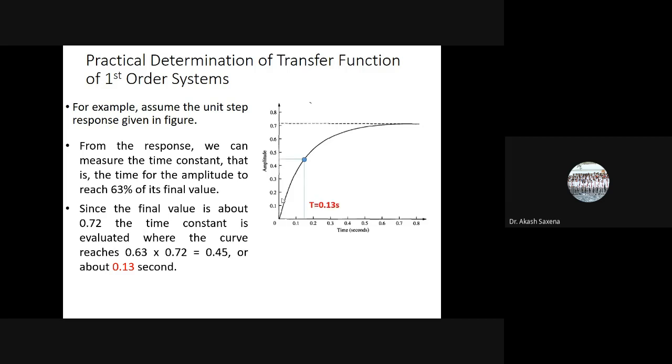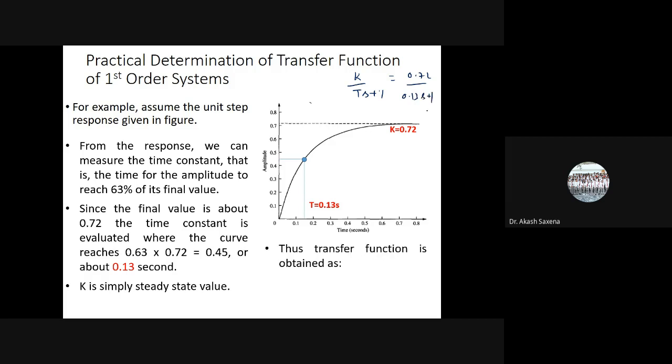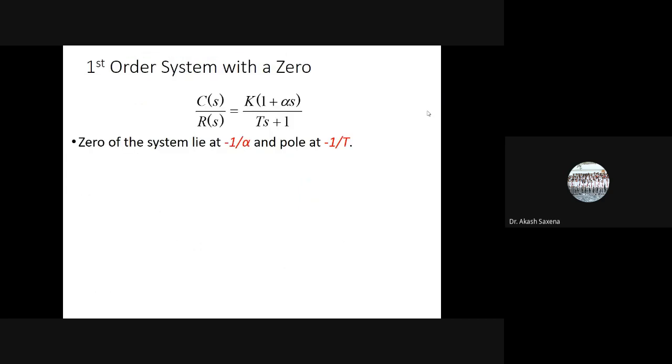So here time T is equal to 0.13, which is the time constant of the circuit, and K is equal to 0.72 is the steady state value. So for determining the transfer function, we can say 0.72 by 0.13s plus 1. This will be the transfer function. Like this I can write.